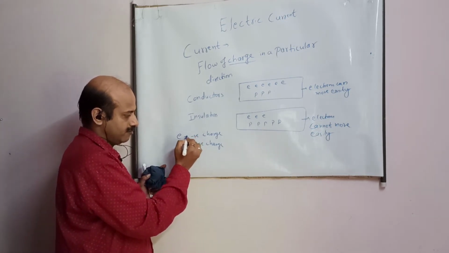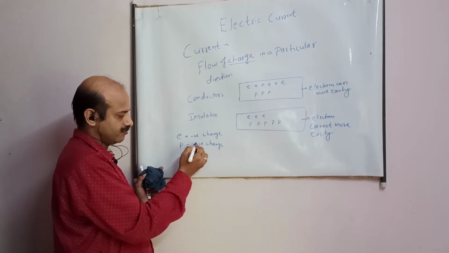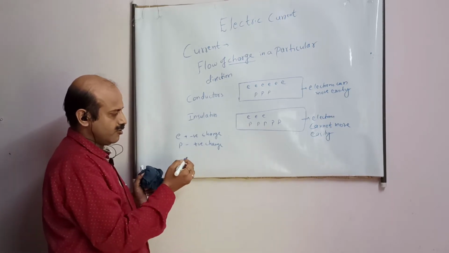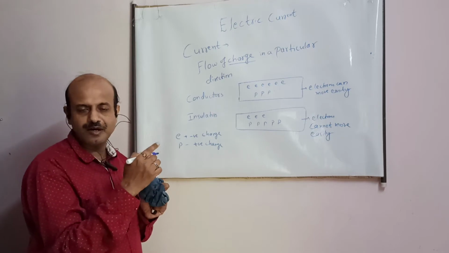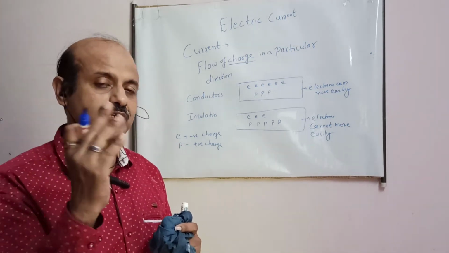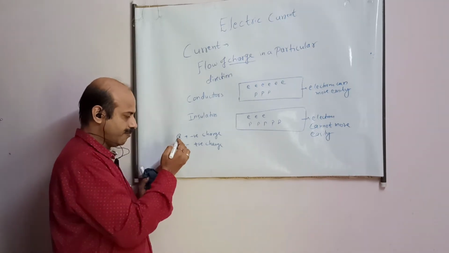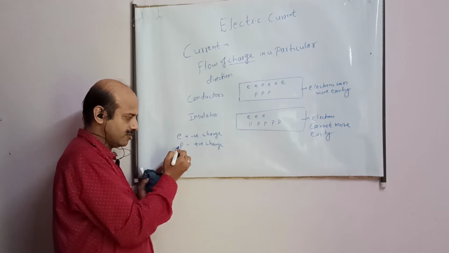Now students see, electron is negatively charged and proton is positively charged. So if I apply force from outside, meaning electrical force, which means some other charged bodies are there, then that electrical force will apply force on this charge, and on this charge.